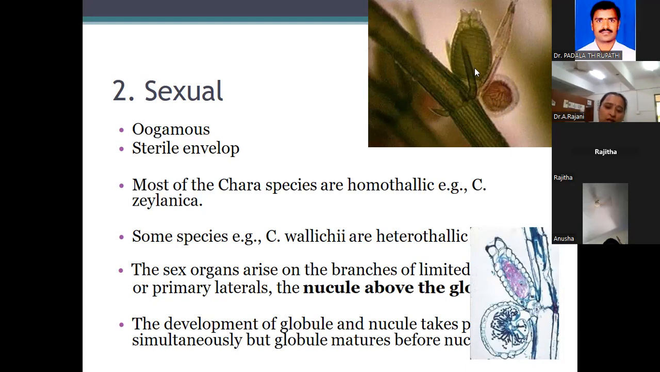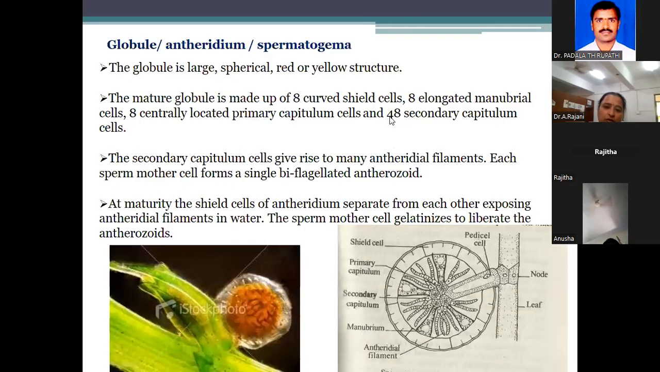What are the sex organs' names? What is the male? What is the male? Huh? Globule, ma'am. What is the female? Nucleus. Nucleus. See, this is the globule. See, in this one the globule is very important, I think so. I don't know whether these questions will come or not, but the globule is most important.